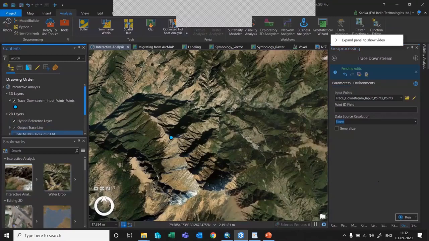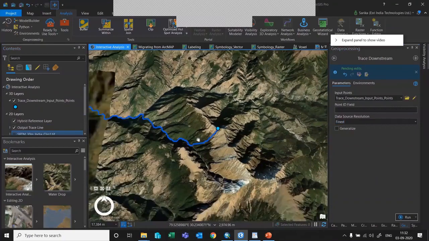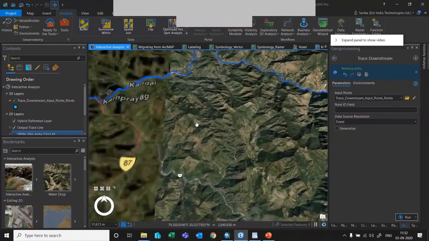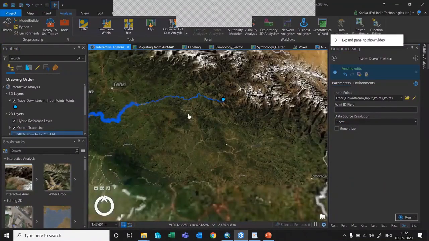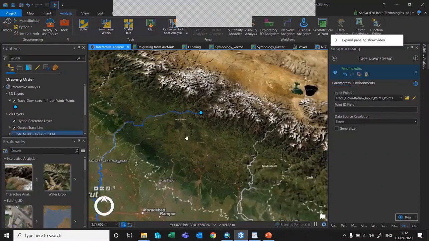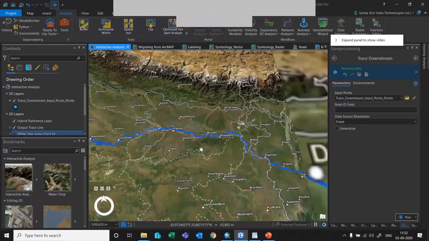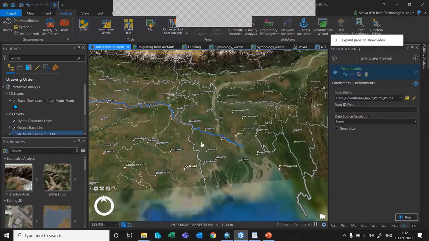So this is the output. If you see, we have generated a streamline. Let us see where the stream is ending up. The stream is traveling almost from Uttarakhand till the Bay of Bengal. Here again, I need to just place a marker or a point at a certain location to get this analysis, to see where your water stream is ending up.